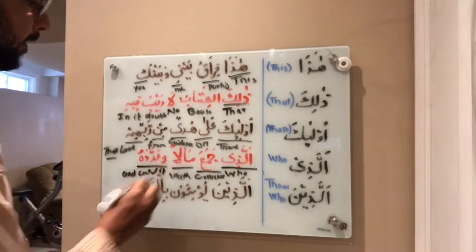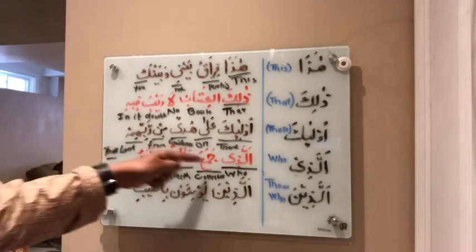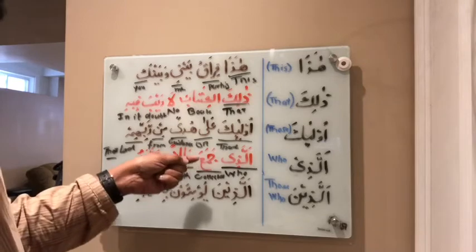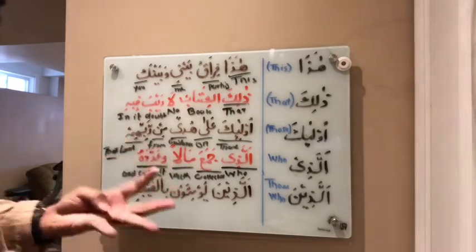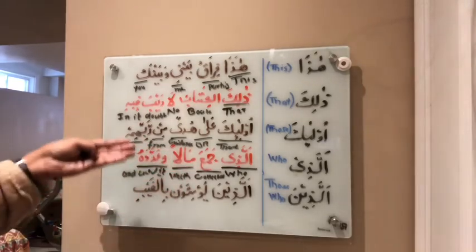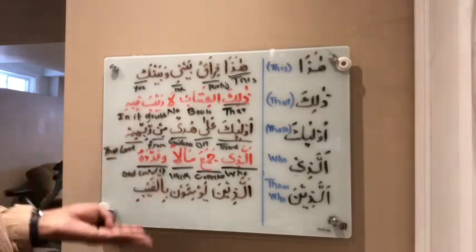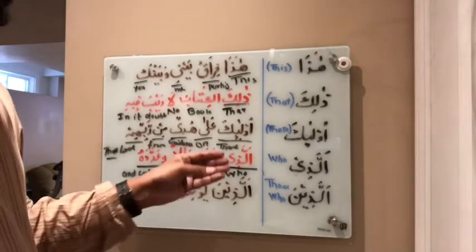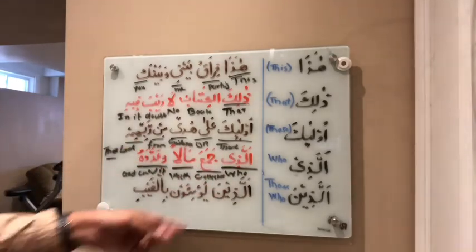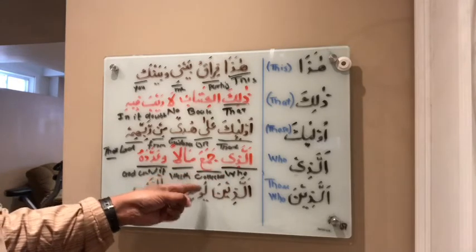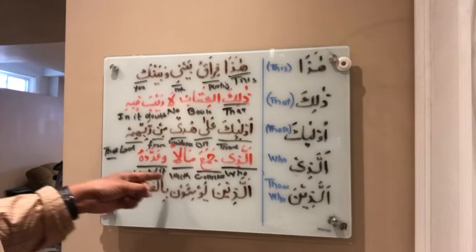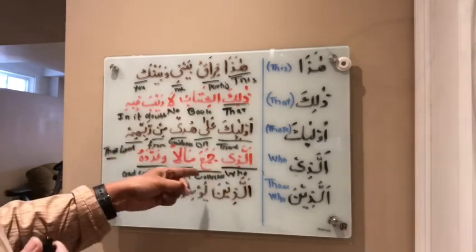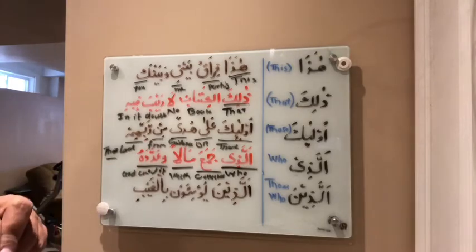Again, I'm not expecting you to understand the meaning of the rest of the words, although I believe that people would know jama', collect, mal is wealth. Some people would be familiar. Adad means count. People who know Urdu would know all of these three words. Alladhi jama'a malan wa addada. Alladhi, who, jama'a, who collected wealth and counted it. Okay.